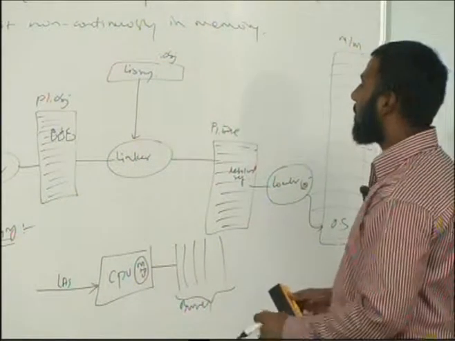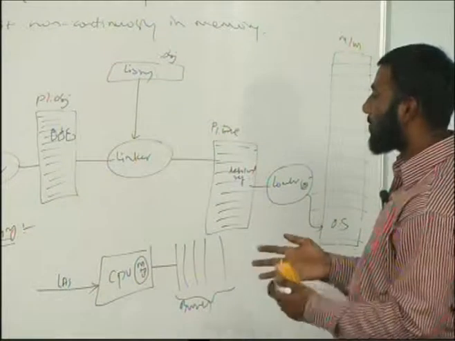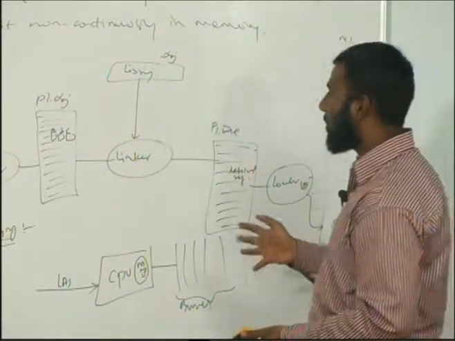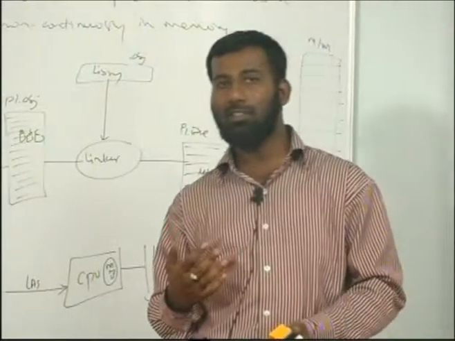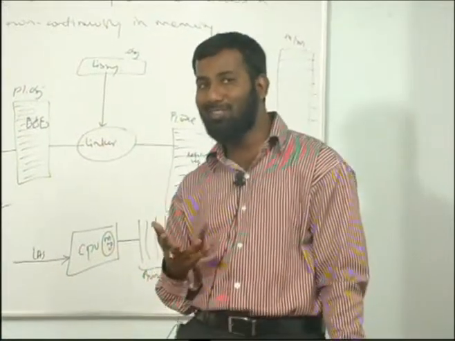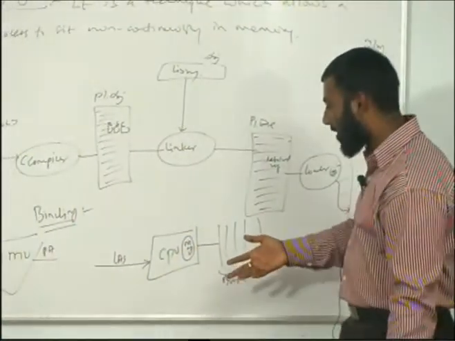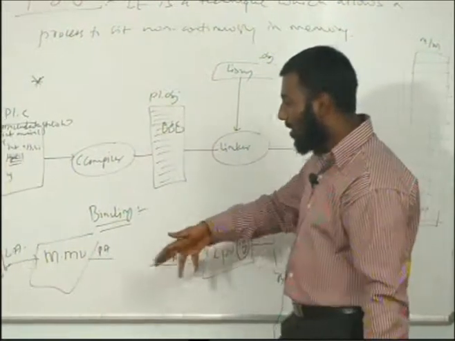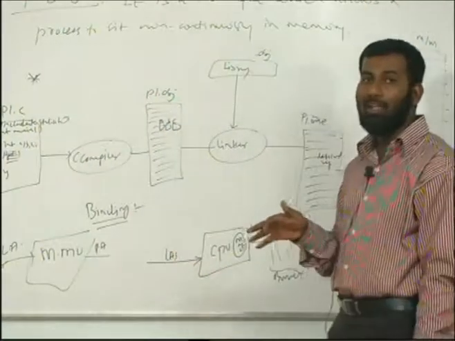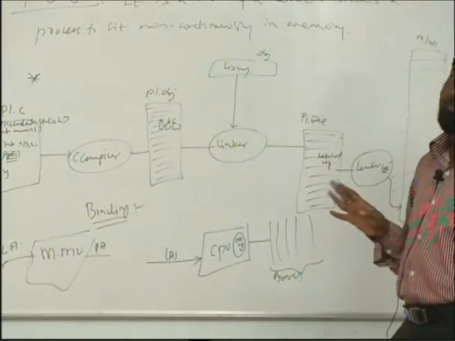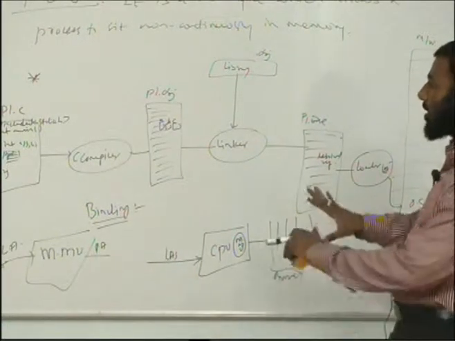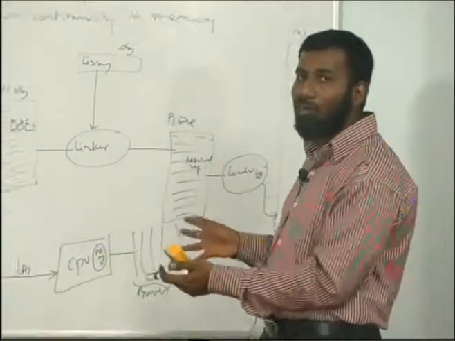So in this way, we have three different types of addresses. One type of address given at compile time is called compile time binding, one given at load time is called load time binding, and one given at runtime, when the CPU converts the logical address to a physical address, we call runtime binding. So these three types of address bindings are very important. This is how a C program normally executes.